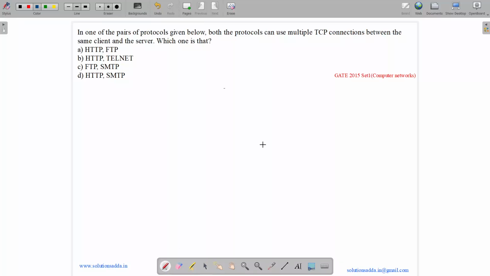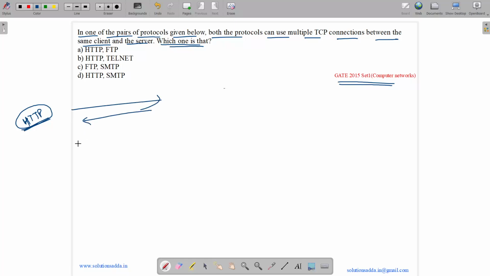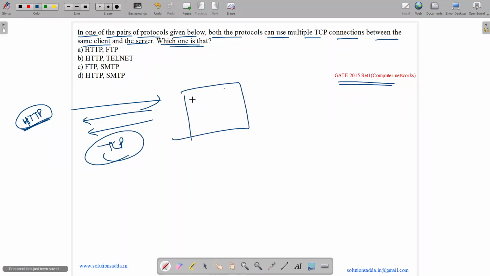This question belongs to computer network subject and was asked in GATE CSE 2015. So the question states, in one of the pair of protocols given below, both the protocols can use multiple TCP connections between the same client and the server. Which one is that? Okay, so what is HTTP used for? HTTP is basically used for getting our web pages. Okay, so we can have multiple TCP connections for HTTP because it might be possible that in a web page we may have some data and we may have some images.